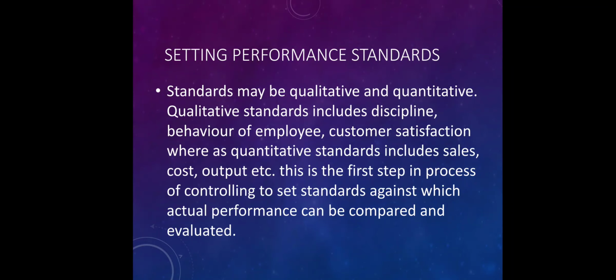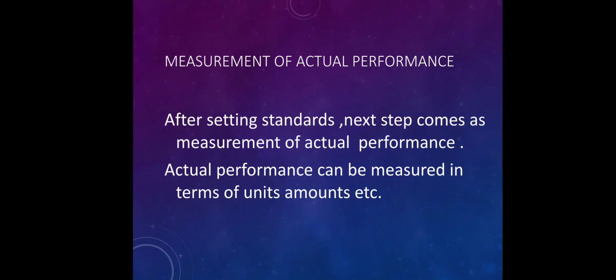That is, the first step in the controlling process is to set a standard against which actual performance can be compared and evaluated. So this is clear from the first step that as a manager you have to set the standard, and standards can be qualitative and quantitative, but it is always better to have a quantitative standard so that the comparison can be made easily. The next step in the controlling process is measurement of actual performance.